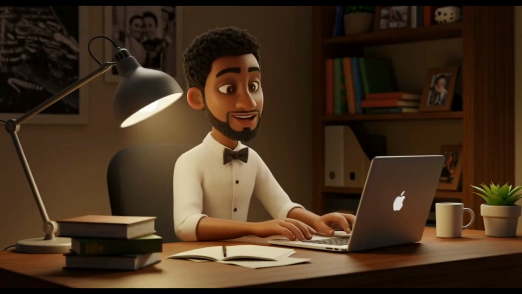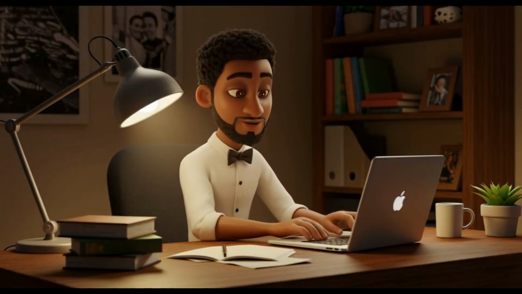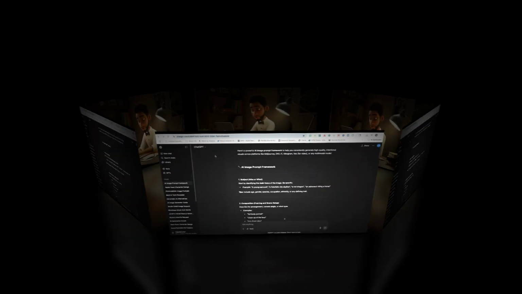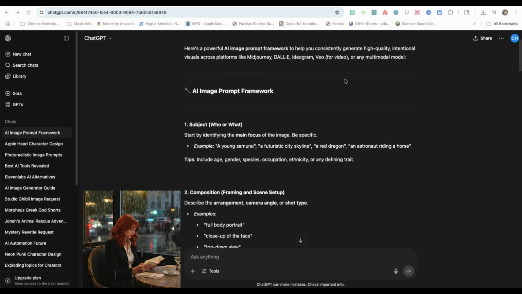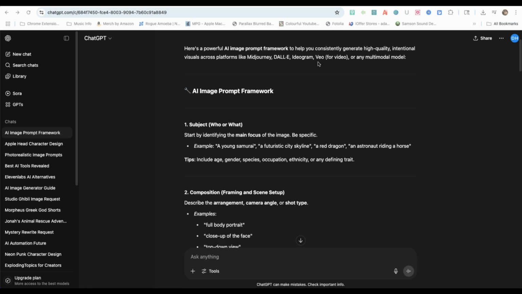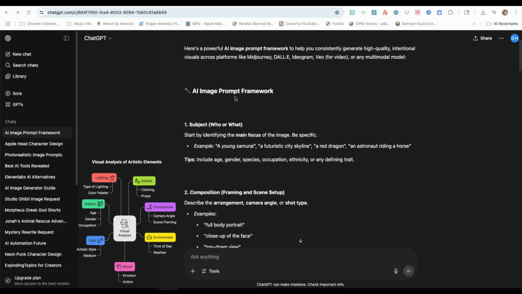Now let's head over to the first AI tool, which is ChatGPT. Okay, everyone, the first thing I want to talk about is AI image prompting. The reason is, many content creators waste time and credits trying to get the perfect image without using a well-structured prompt. So here inside of ChatGPT, I'm going to show you an AI image prompt framework that gives you a step-by-step formula to generate high-quality, consistent visuals.